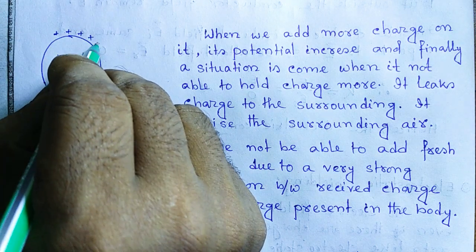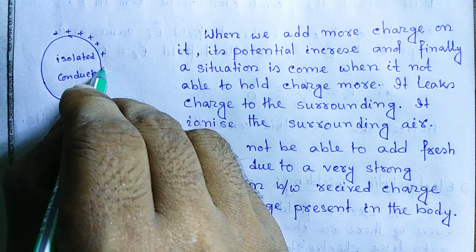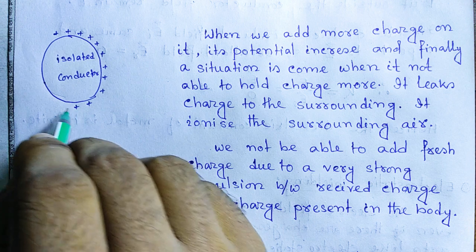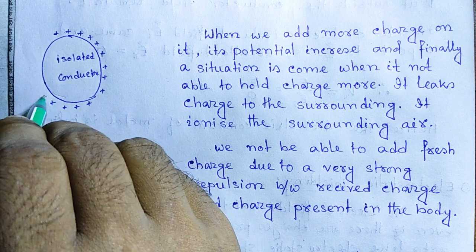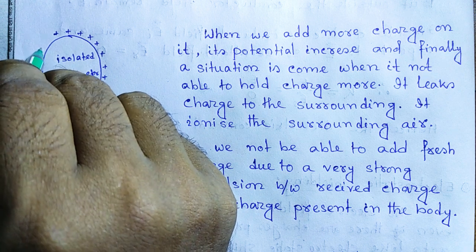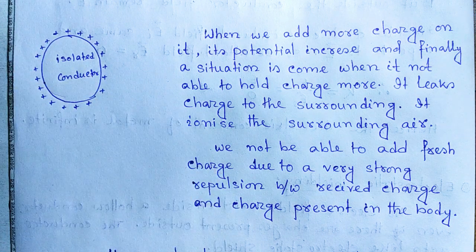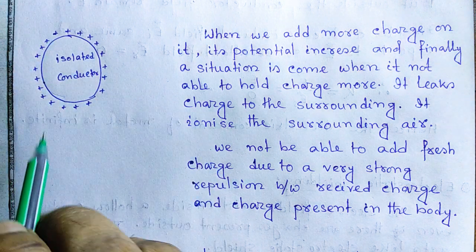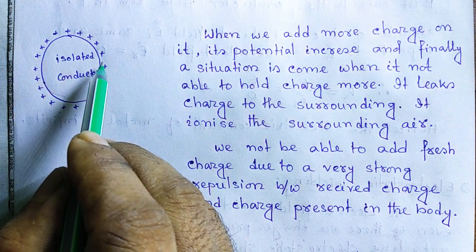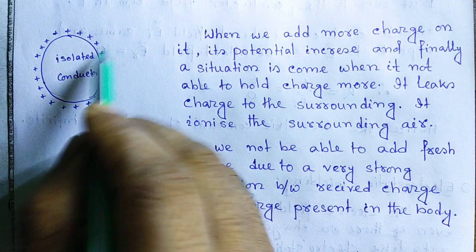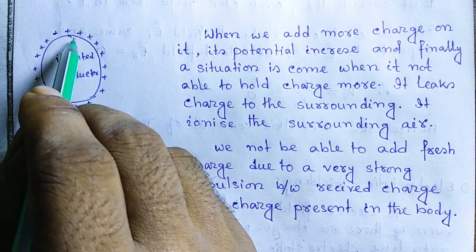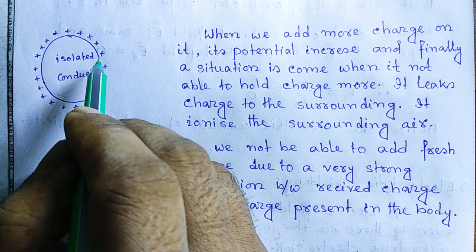Suppose we give it positive charge, then the charge on the conductor will increase and all the charge will reside outside of the conductor, and due to the repulsion between the charges, they feel a force in the outward direction.